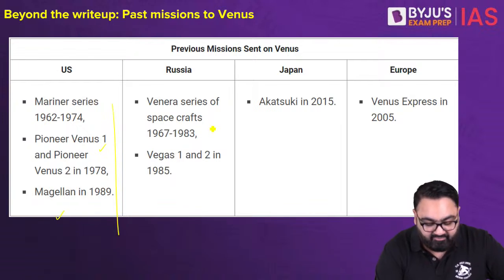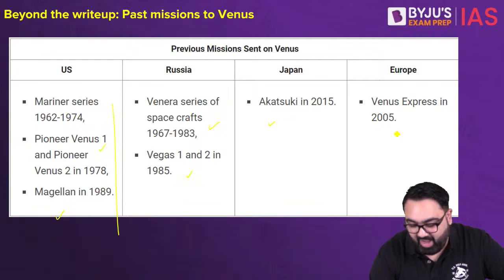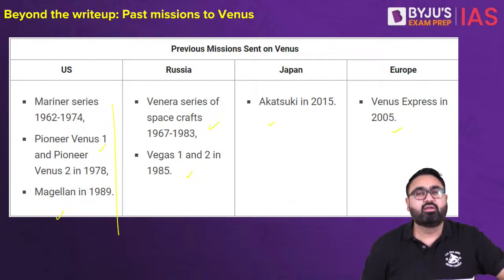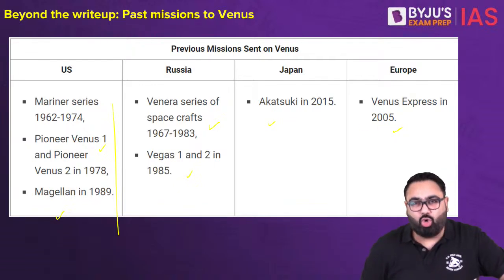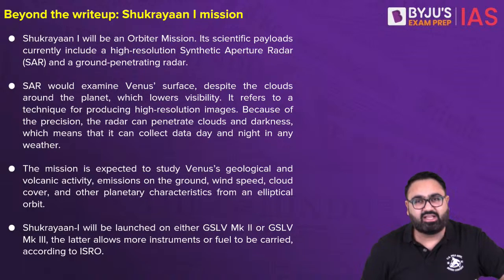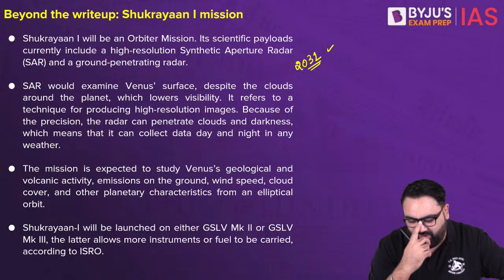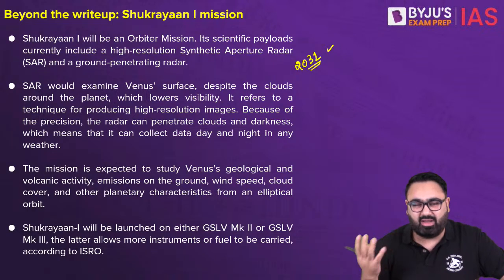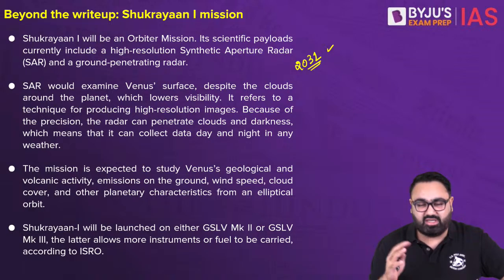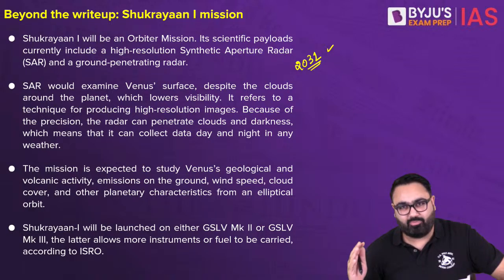From Russia, we have the Venera series, Vega. From Japan, and from Europe also, we have had missions. India is trying its own. It's called the Shukrayan 1. It has been delayed. Now the prospective date is 2031. But when you're so far away, you never know, it might be delayed even further. Right now, it's delayed till 2031, so not at the topmost priority.